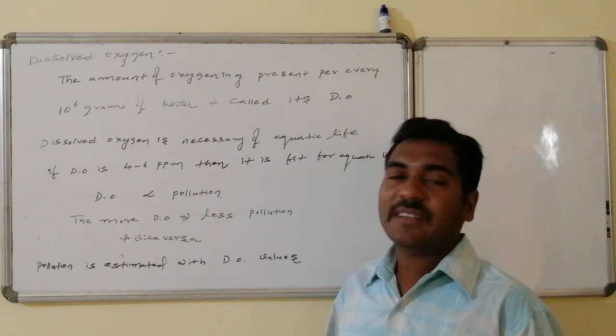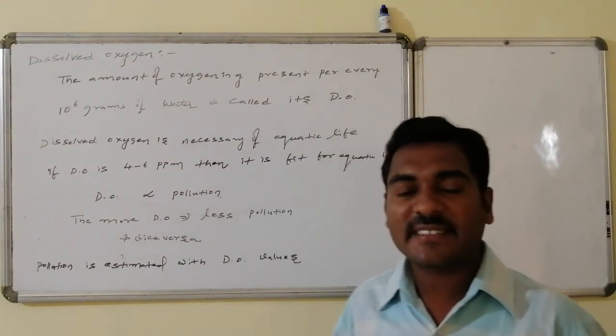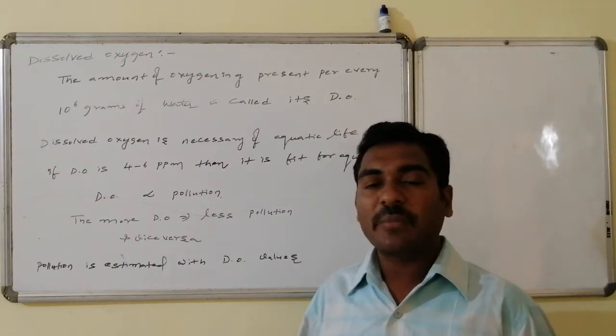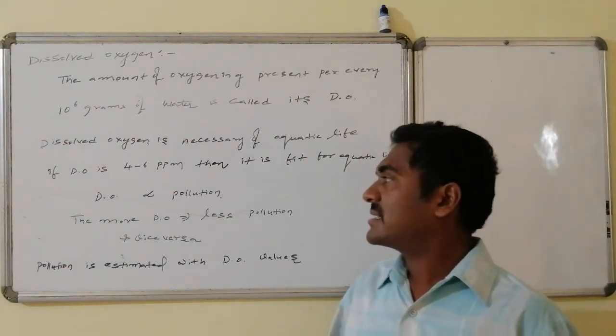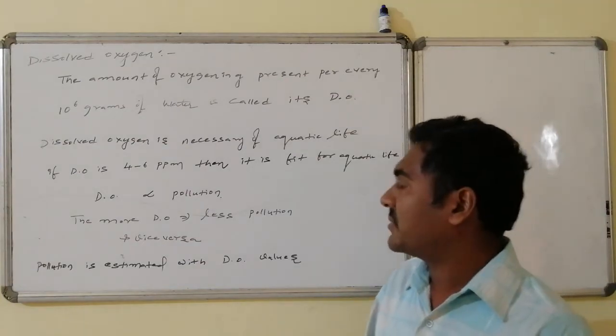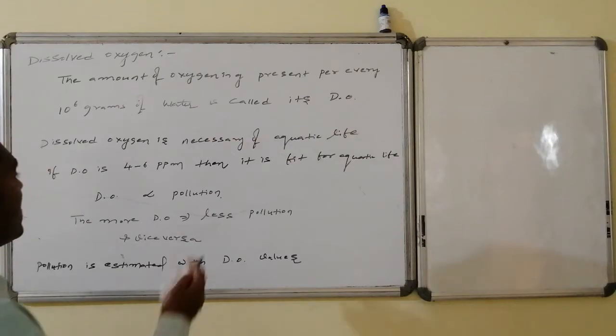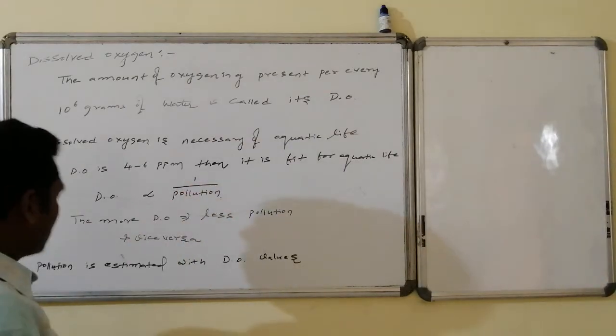If dissolved oxygen is 4 to 6 ppm, it is fit for aquatic life. If it is less, then aquatic life survival will become difficult. So the dissolved oxygen as well as the pollution are inversely proportional to one another. The more the dissolved oxygen, the lesser will be the pollution. These are inversely proportional to one another.